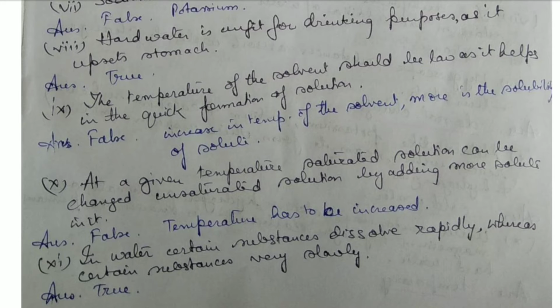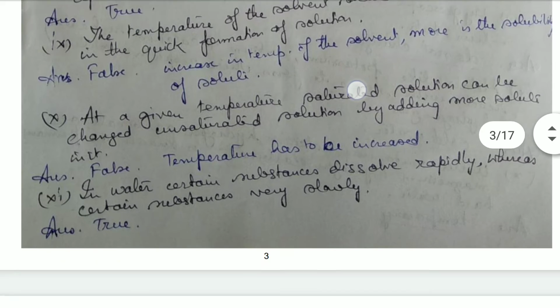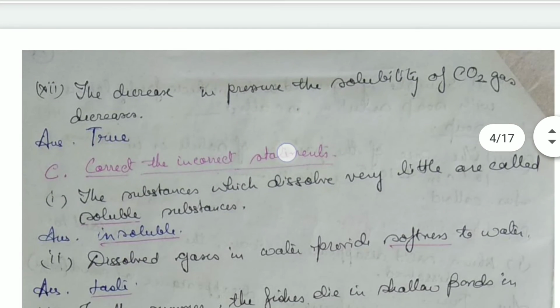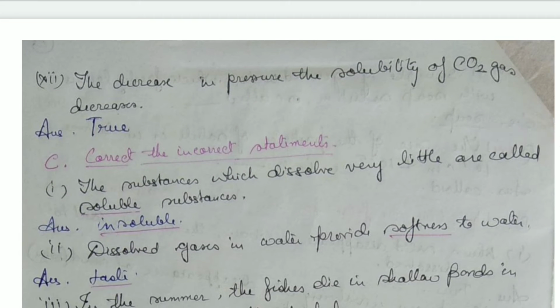In water, certain substances dissolve rapidly, whereas certain substances dissolve very slowly. That's true. With a decrease in pressure, the solubility of carbon dioxide gas decreases. When we decrease the pressure, the solubility of carbon dioxide decreases. That's true. So pressure is directly proportional to the solubility of gases.